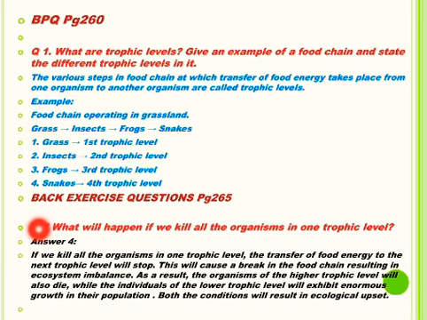Students, you can understand this answer by taking this example. For example, in this food chain, by spraying insecticides, the insects are killed. If all the insects are killed, the frogs won't get their food and they will die due to starvation. And if there are no frogs, snakes won't get their food and they will also die due to starvation. And grass at the producer level will also overgrow and compete for space, nutrients, sunlight, etc. and may die due to over competition among them. In this way, the whole food chain gets disturbed.